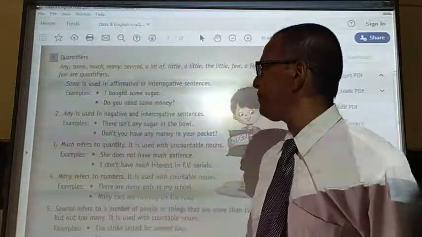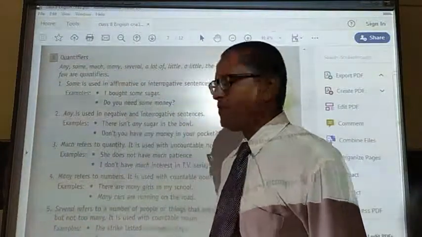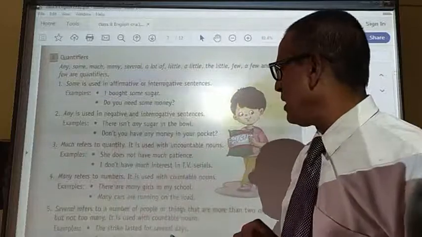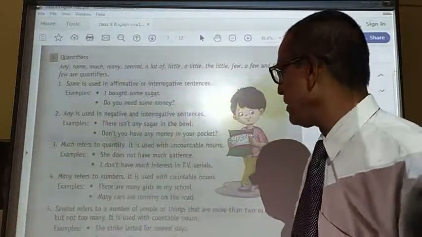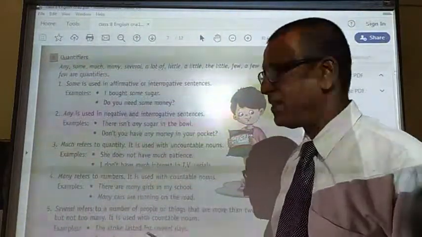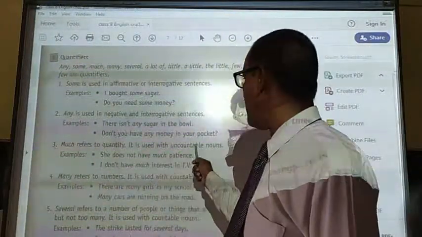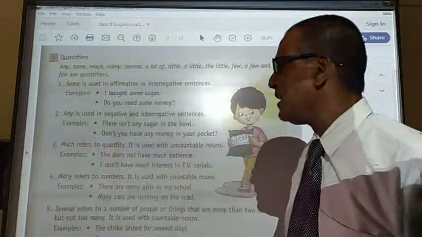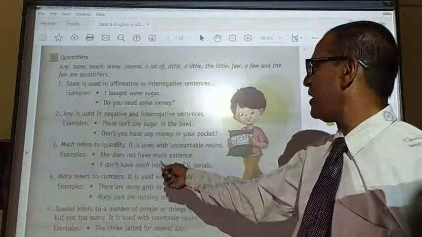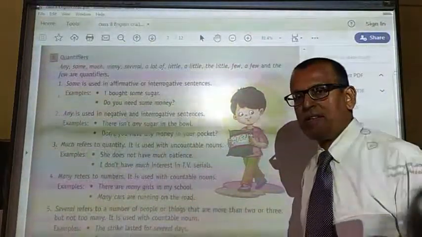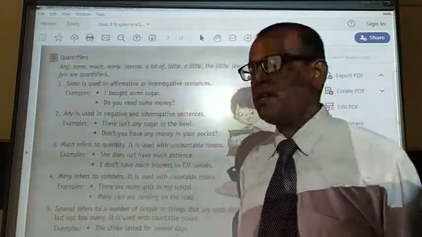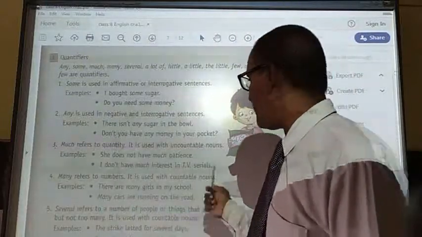So next is much and many. Both words are plural in sense, but many is used with numbers, countable nouns. There are many girls, there are many children, there are many cars. And much is used with uncountable nouns. We should have much patience. I don't have much interest in TV serials. He is a man of much wealth. He is a man of much wisdom.